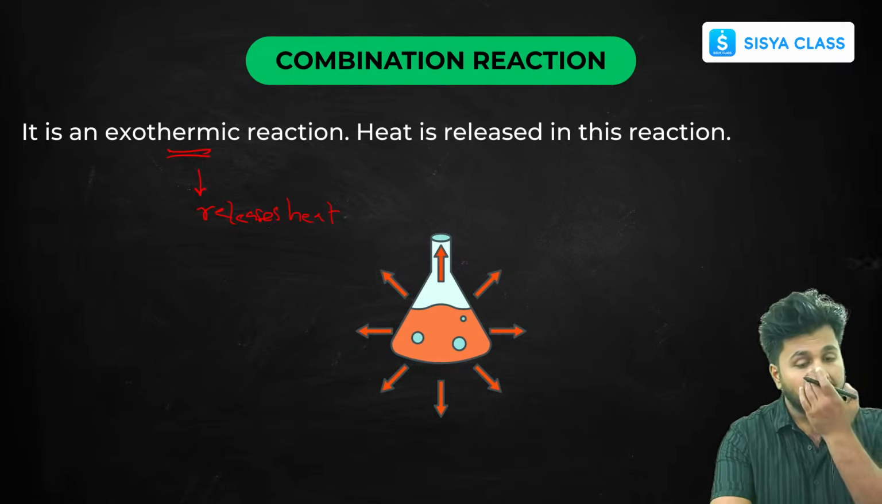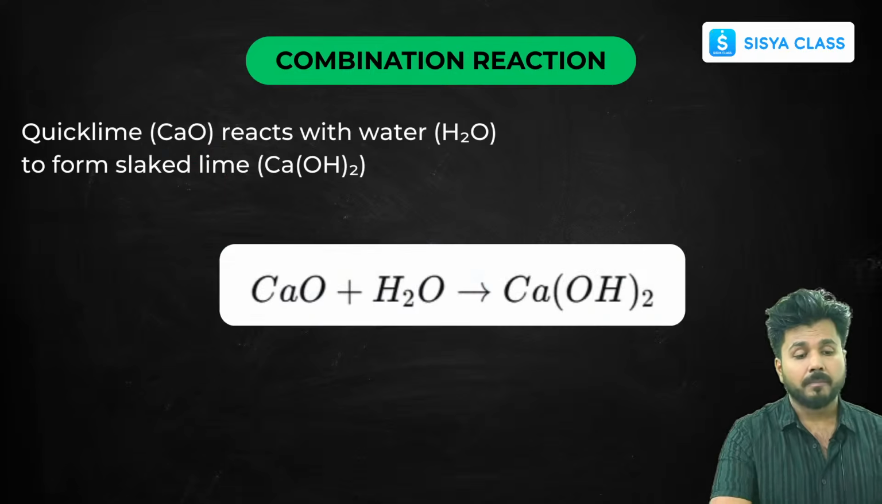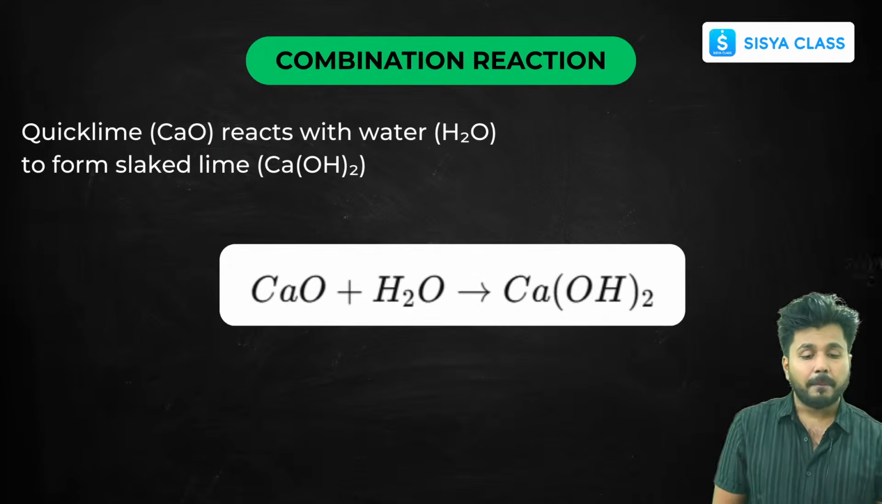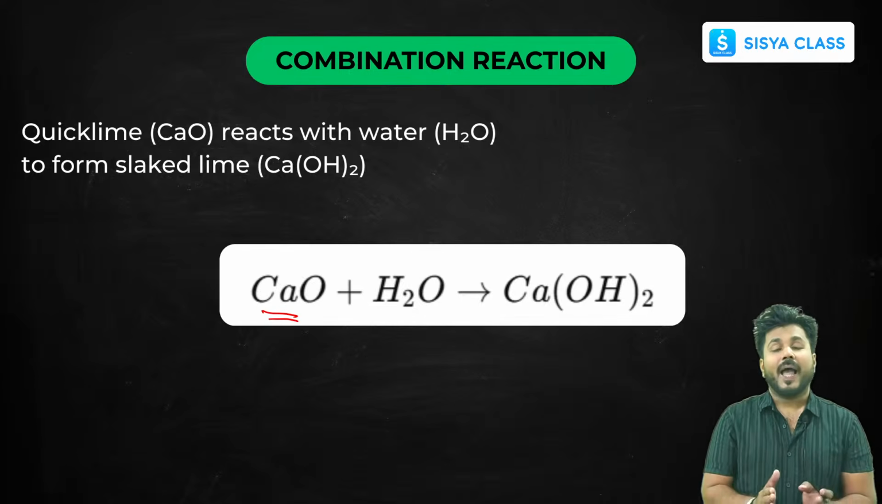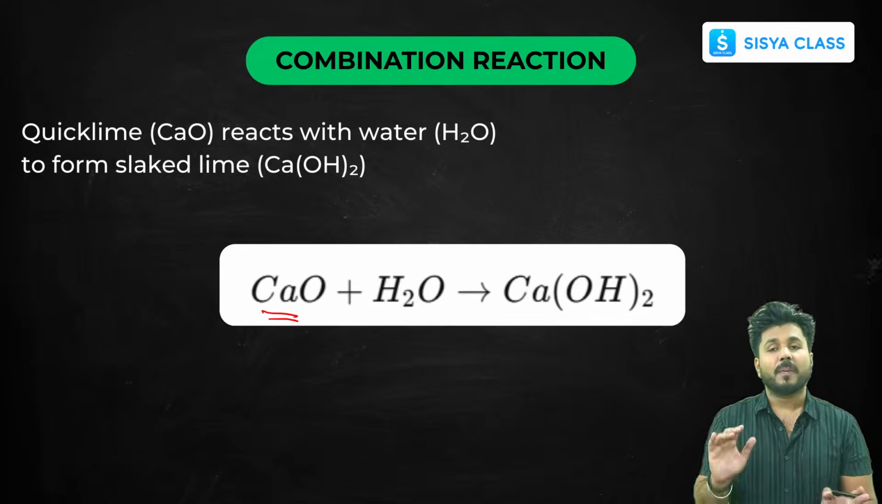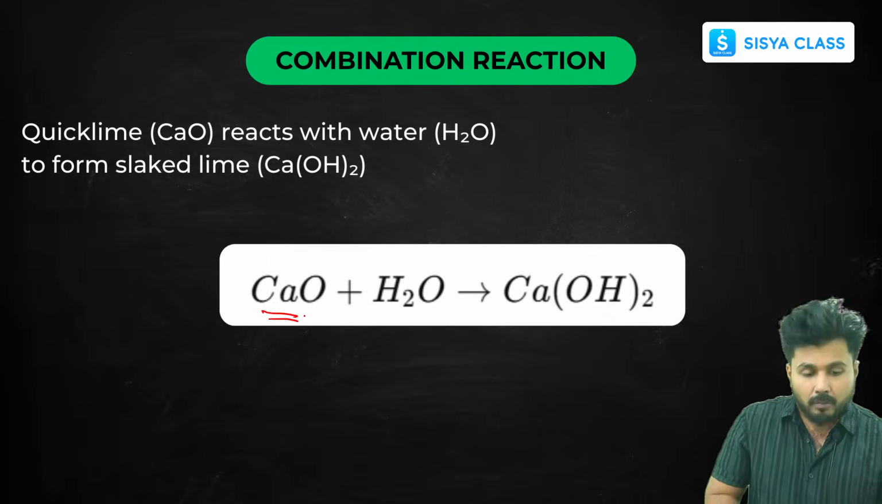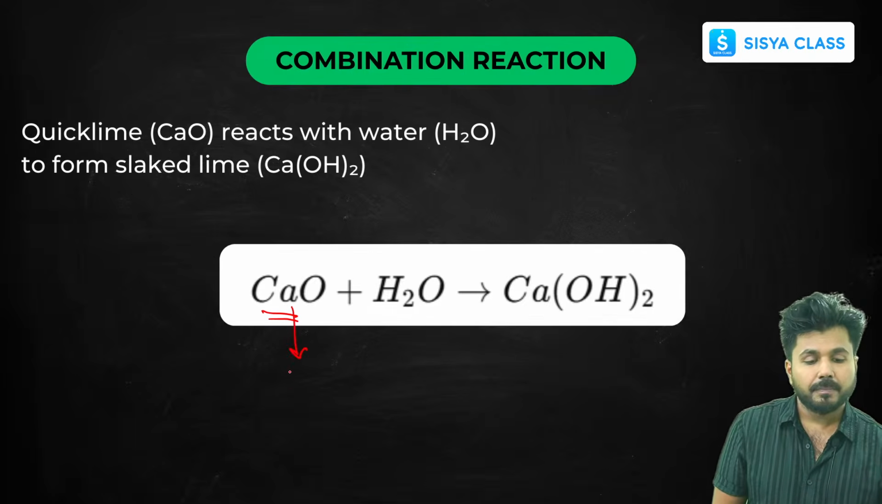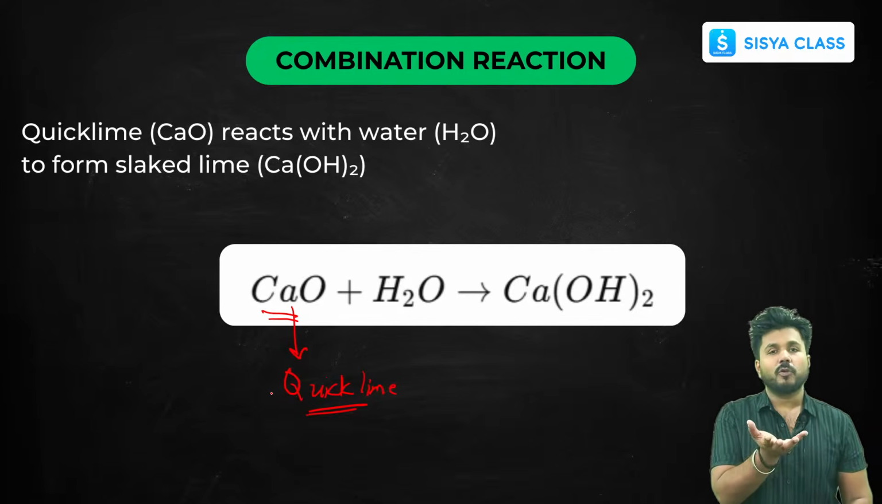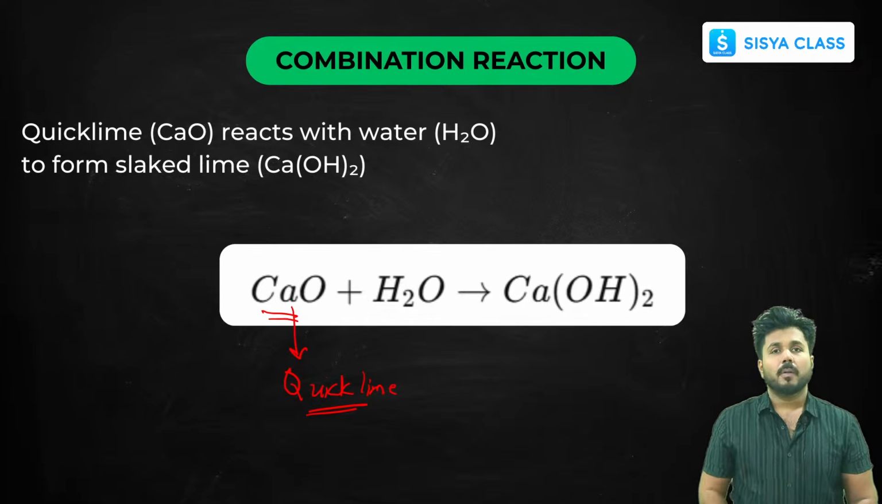Now let's understand this reaction with an example. This is one example, and you must have seen it around you, especially in manufacturing industries. This is your quicklime, which is called chuna in Hindi. You must have seen that chuna, which is used for making homes.